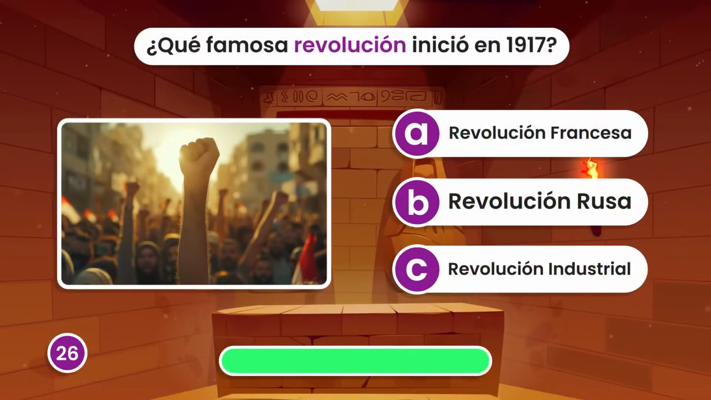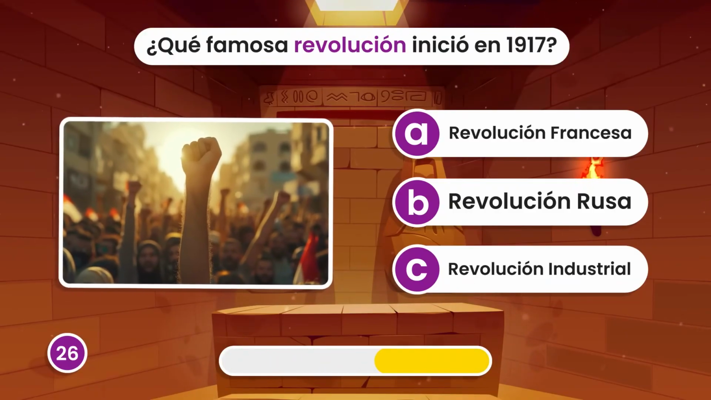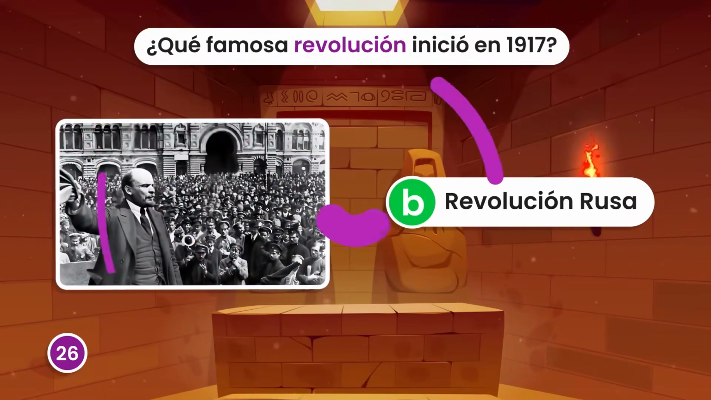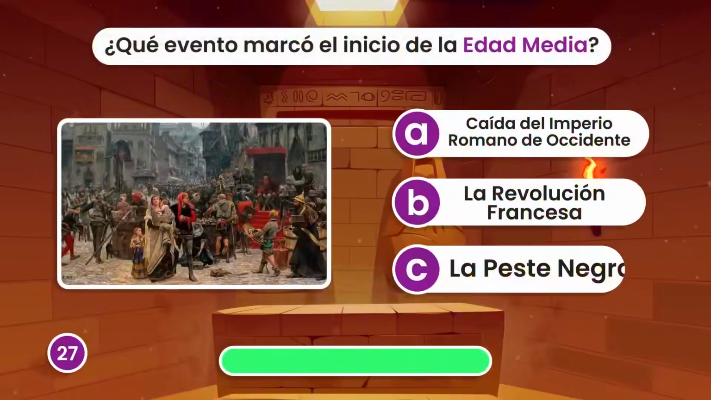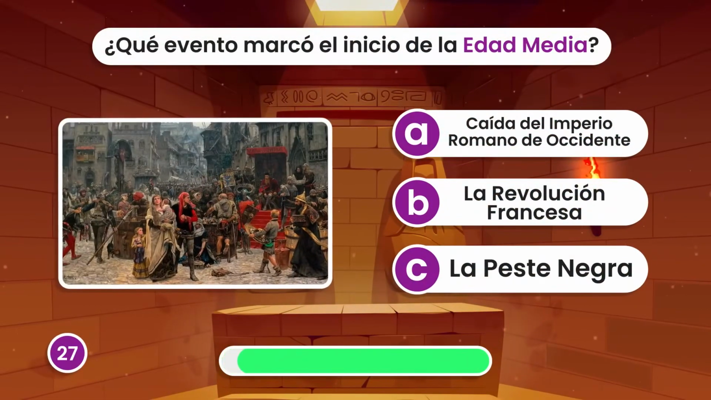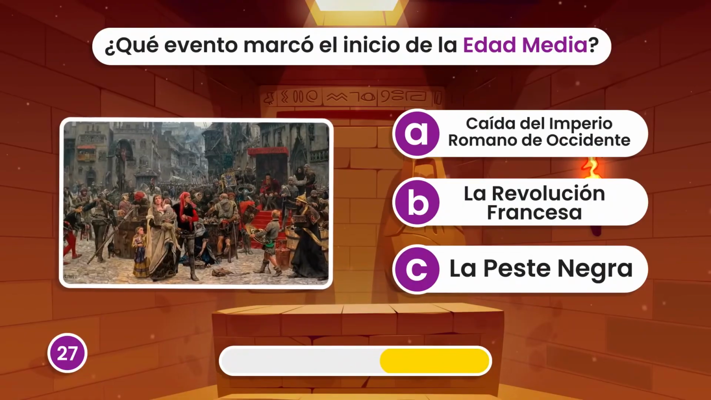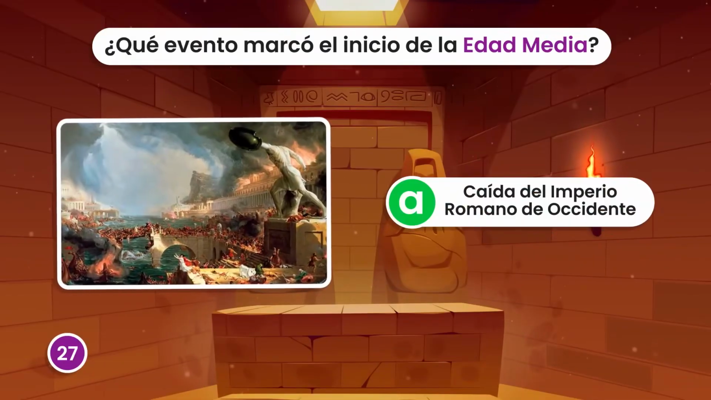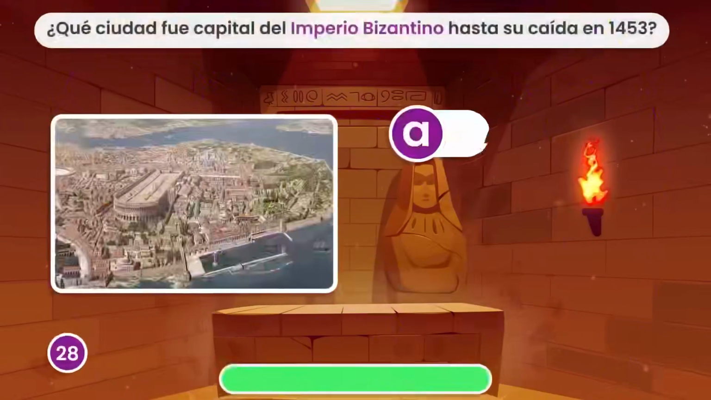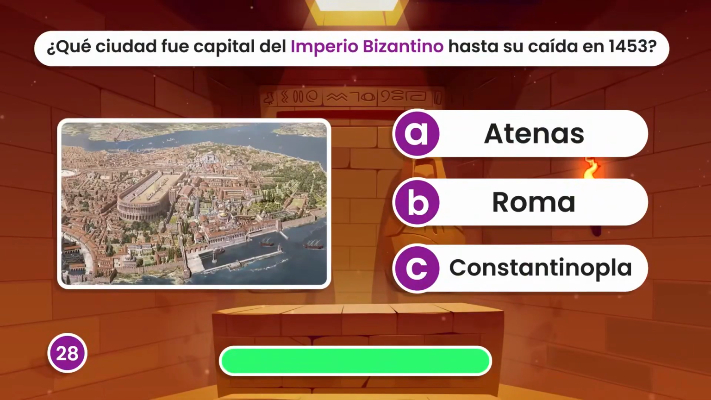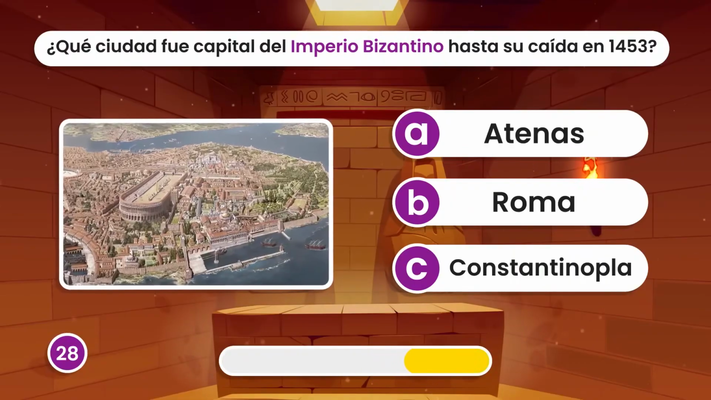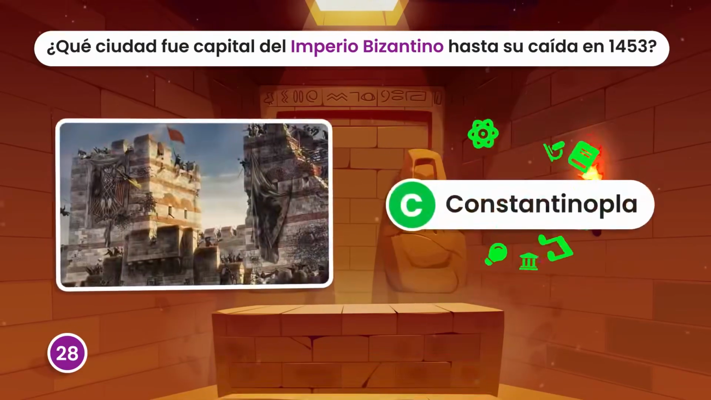Which famous revolution began in 1917? The Russian Revolution? What event marked the beginning of the Middle Ages? The fall of the Western Roman Empire? Which city was the capital of the Byzantine Empire until its fall in 1453? Constantinople.